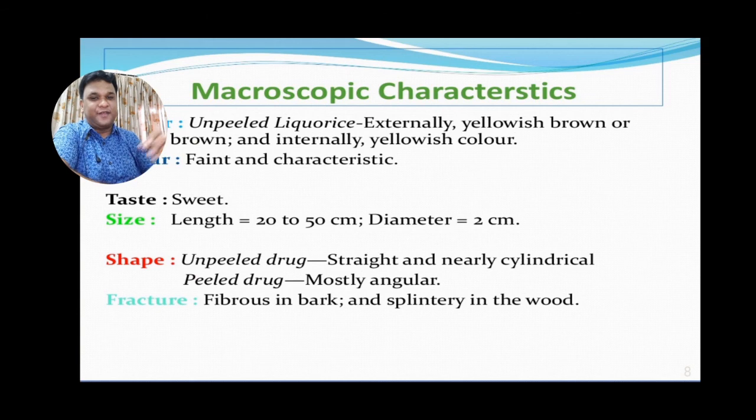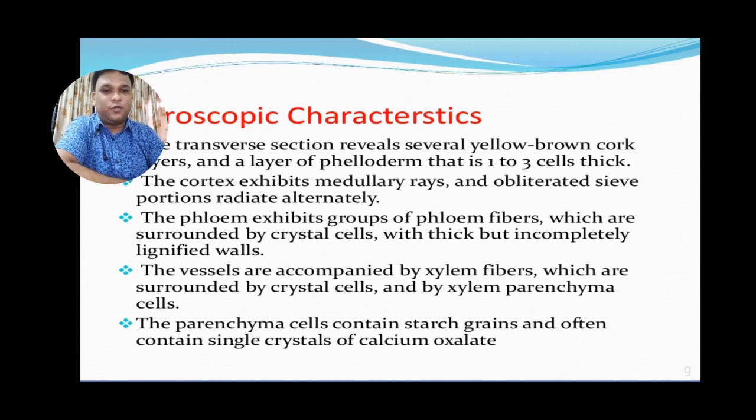Moving to the next slide, we study the microscopic characters of Liquorice roots. When sectioned transversely, it shows several yellowish brown cork layers, around 6 to 7 layers of cork. After the cork there is a phelloderm layer of around 2 to 3 layers of large, globular cells. In this phelloderm we find calcium oxalate prism-shaped crystals.